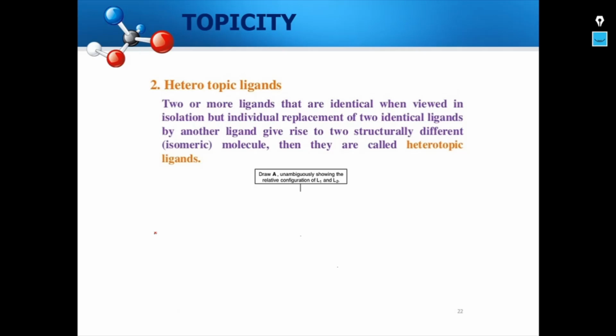Now let us take a very simple example and let us draw it, unambiguously showing the relative configuration of L1 and L2. So let us draw some structure. Say, let me take this particular molecule. Okay, so let me put a methyl group here, and let me put an ethyl group here. So we are going to check whether these two molecules, these two,